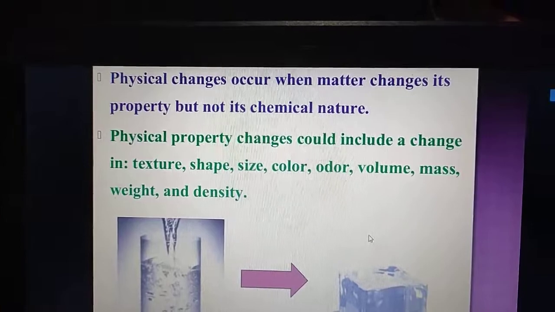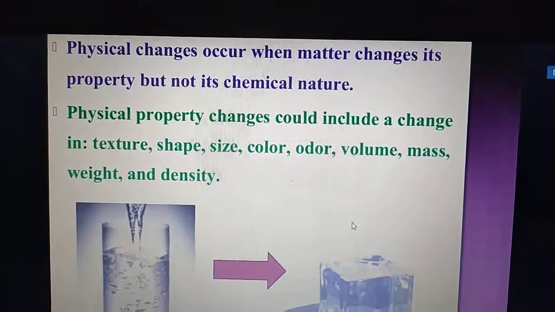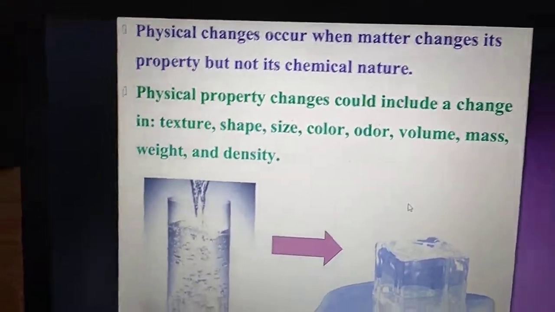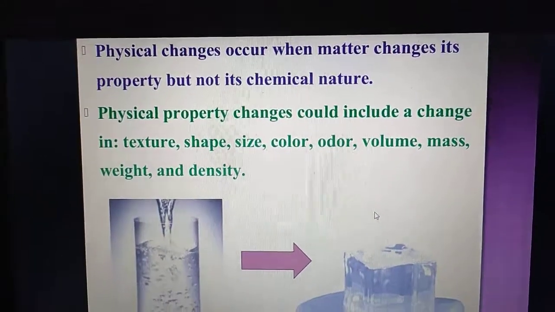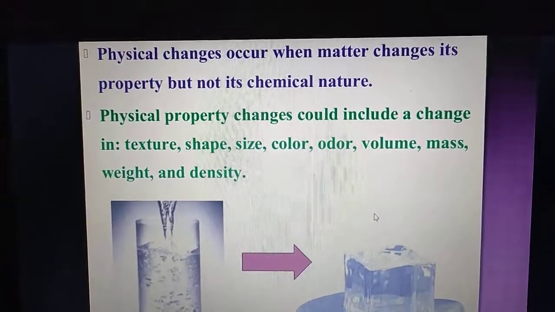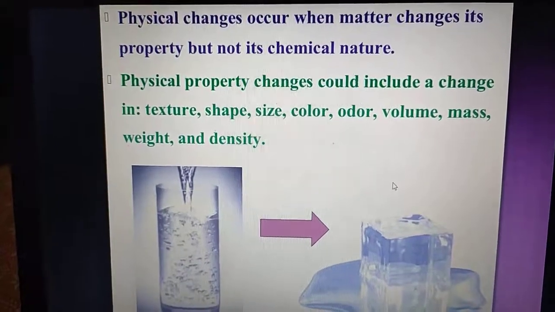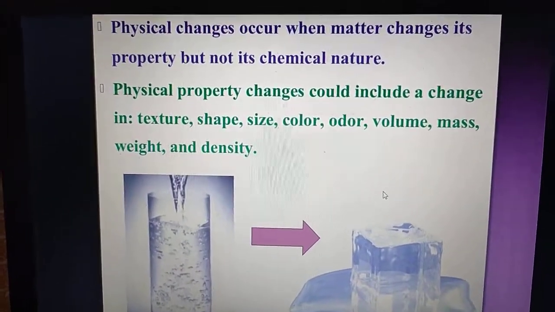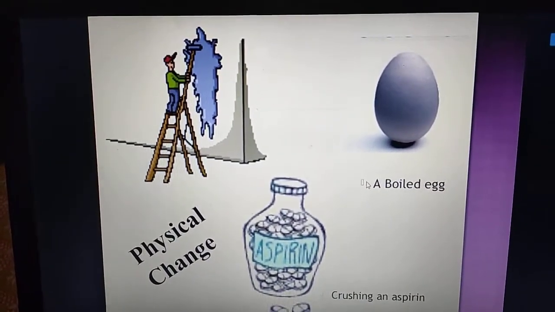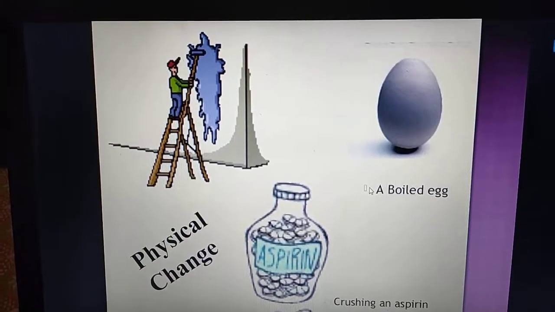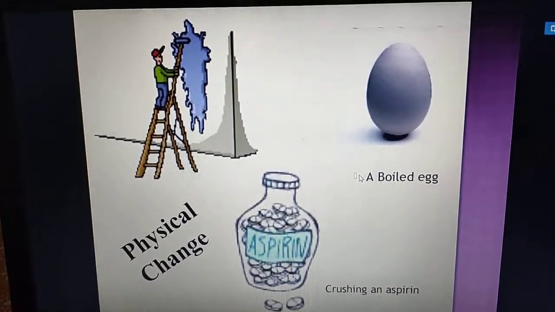Physical changes occur when matter changes its property but not its chemical nature. Physical property changes could include a change in texture, shape, size, color, odor, volume, mass, weight and density. If these changes occur, that means physical changes occur. For example, what are the examples of physical changes? Painting a wall, boiling an egg, crushing an aspirin.